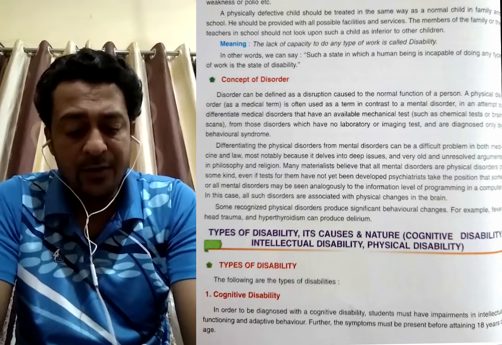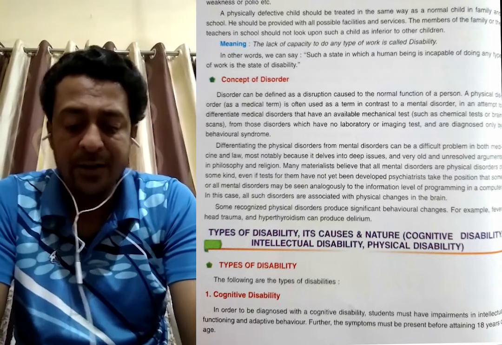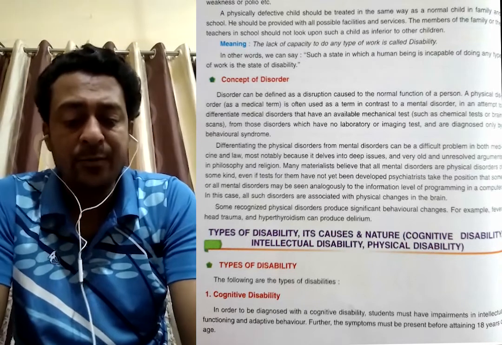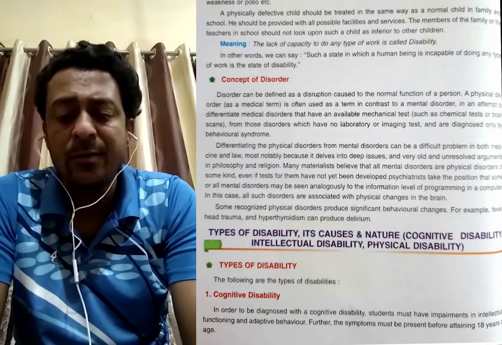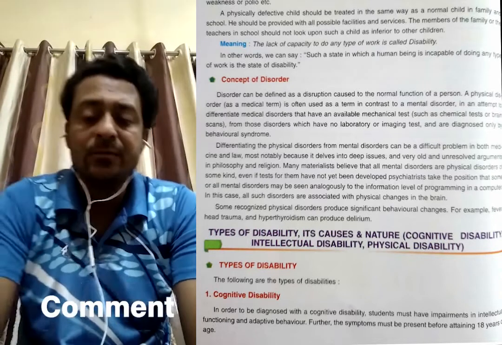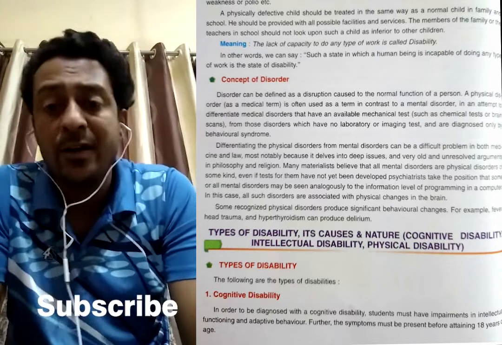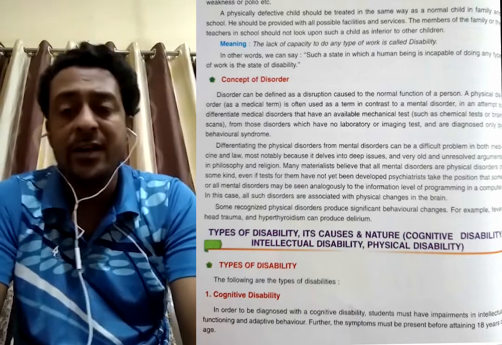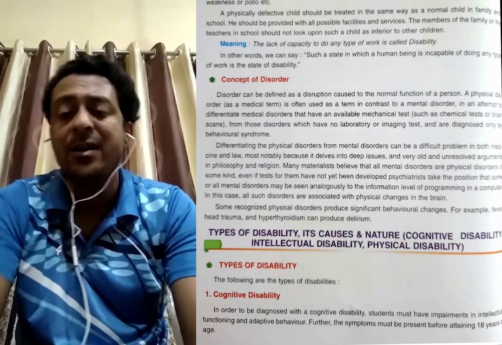For example, fever, head trauma, and hypertension problems can produce disorders. Brain problems and body problems all affect body or mind. If the mind does not work properly, or the nervous system does not work, or the body is not okay, being handicapped or blind also comes under disorders.